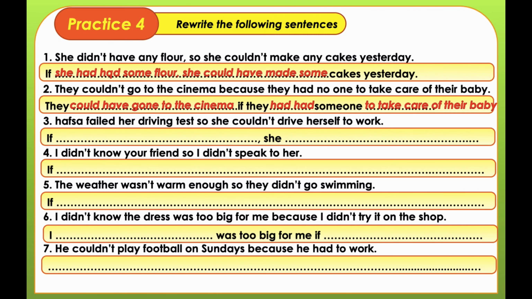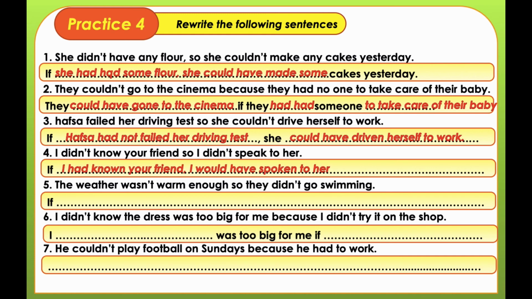Number 3, Hafsa failed her driving test so she couldn't drive herself to work. If Hafsa had not failed her driving test, she could have driven herself to work. Number 4, I didn't know your friend so I didn't speak to her. If I had known your friend, I would have spoken to her. The weather was not warm enough so they didn't go swimming. If the weather had been warm enough, they would have gone swimming.